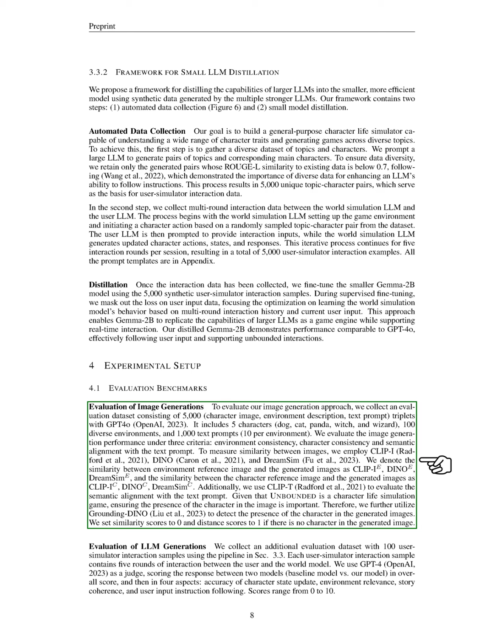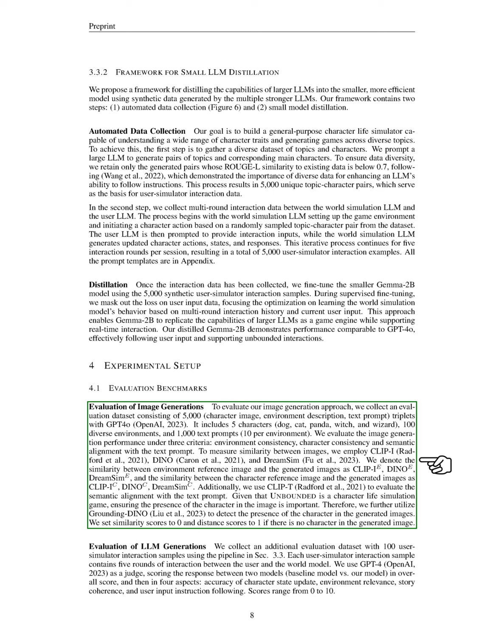the text prompt. To measure how similar the images are, we use tools like ClipEye, Dino, and DreamSim. We label the similarity between the reference environment image and the generated images as ClipEye for environment, Dino for environment, and DreamSim for environment. Similarly, we label the character reference image comparisons as ClipEye for character, Dino for character, and DreamSim for character. We also use ClipT to check how well the images align with the text prompt.